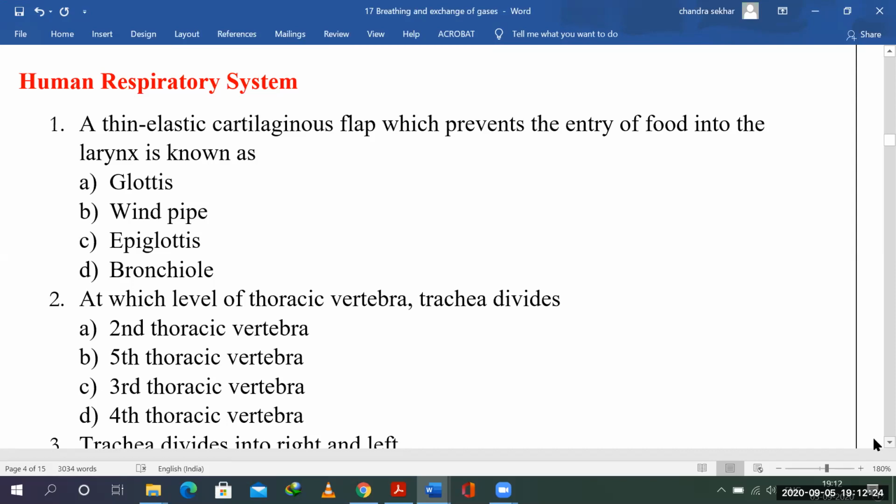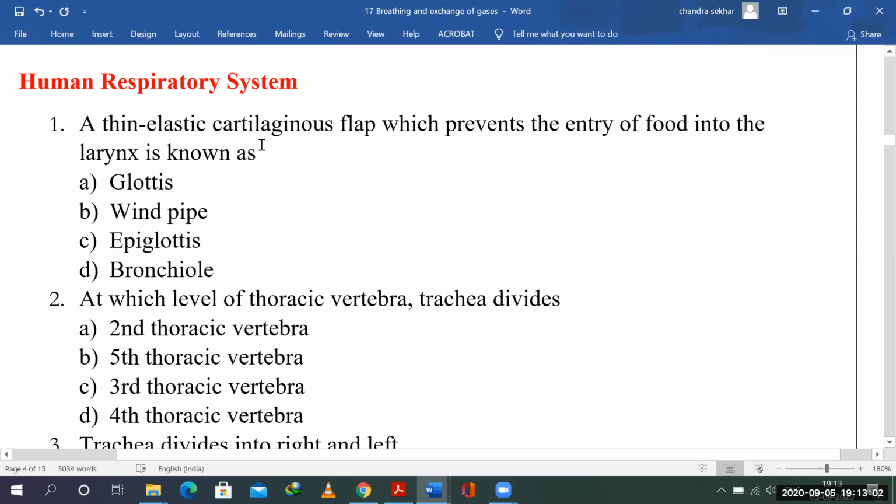The larynx is being covered by a cartilage. In the larynx, we have 9 cartilages. The biggest of all the cartilages is the thyroid cartilage, and the smallest is the one we are asking about. So what is the question? Is it glottis, windpipe, epiglottis, or the bronchiole? We can obviously make a guess here. So that is the epiglottis.